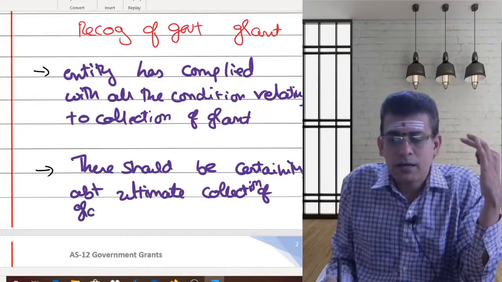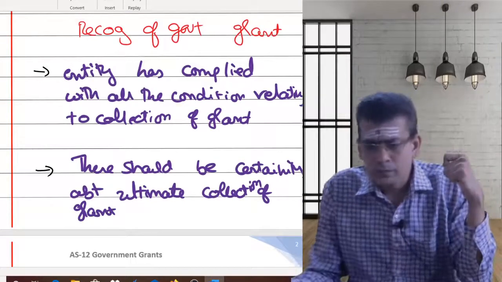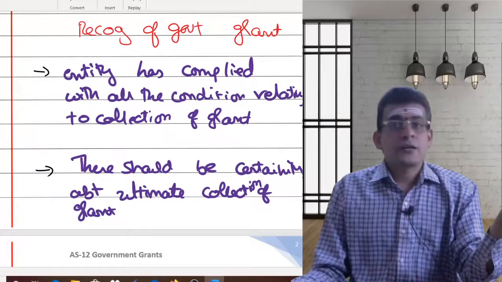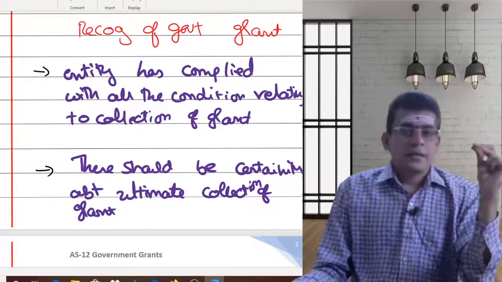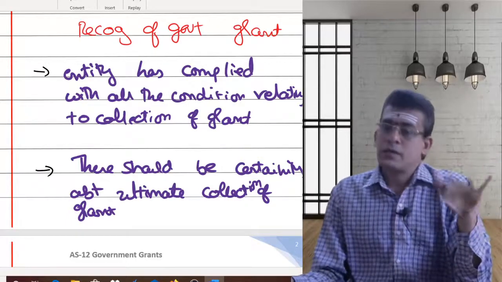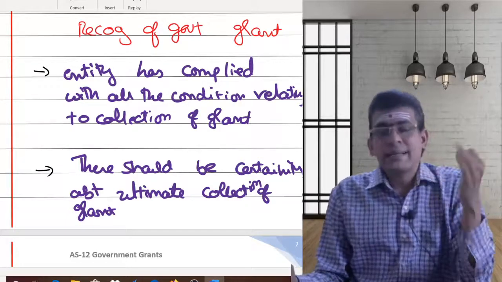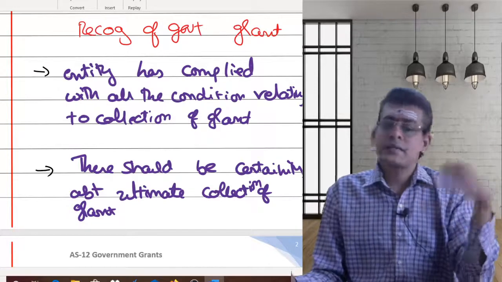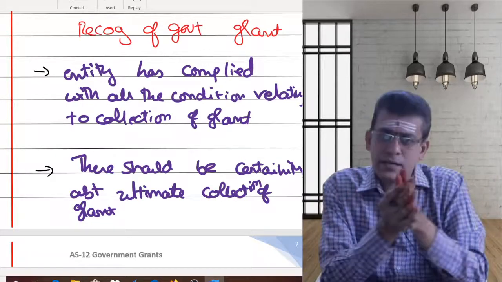So whatever grant you are receiving, there should be some sort of certainty. If there is some sort of uncertainty, you should not recognize the grant till the certainty is established. So if you satisfy two conditions, you can recognize.